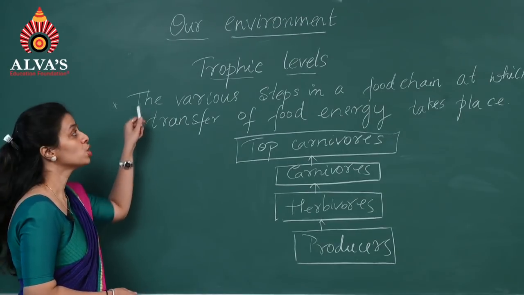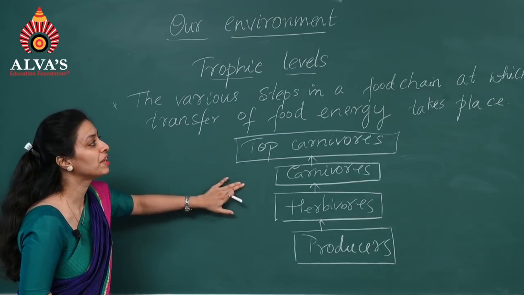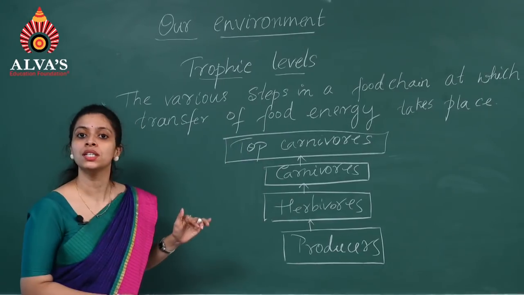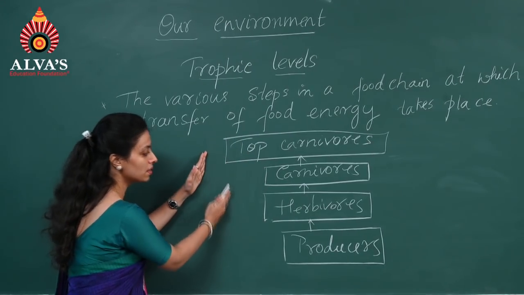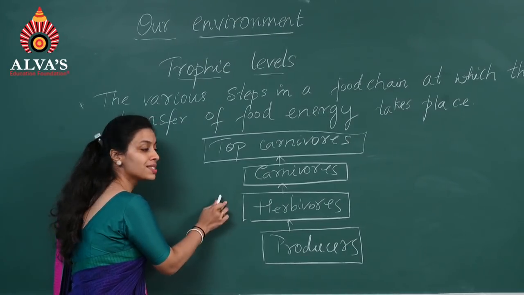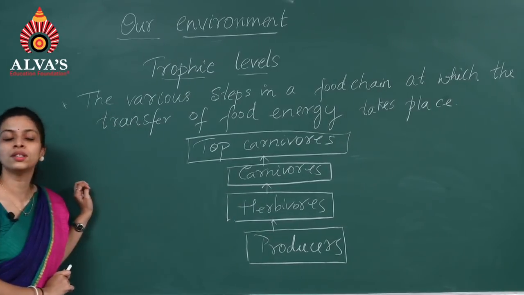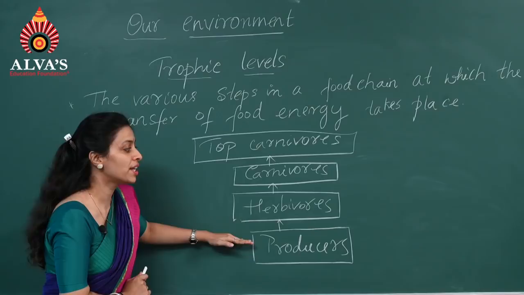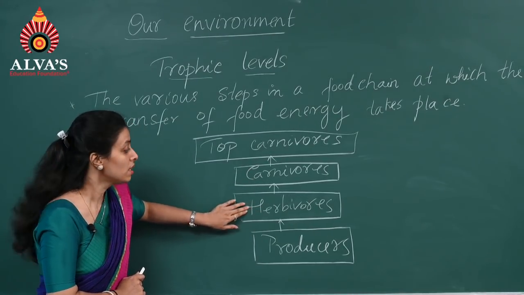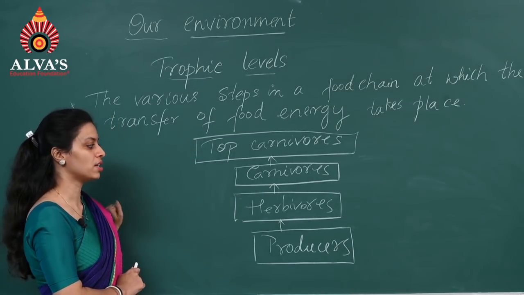Now let's study about trophic levels. Trophic levels explain to us the different steps of the food chain at which the transfer of food energy takes place. So you can see these are the trophic levels. This is the first energy level, this is the second energy level, this is the third energy level, and this is the fourth energy level. So food energy is transferred from the first energy level to the second energy level, from the second to the third, and from the third energy level to the fourth energy level.